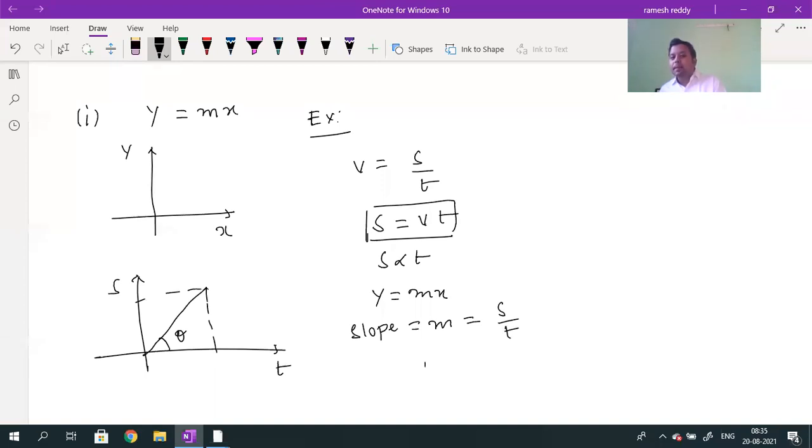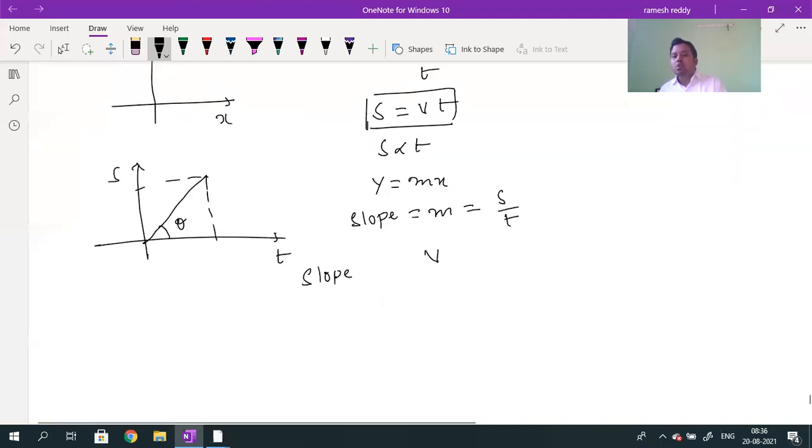Displacement by time is nothing but a velocity. So what is the slope of which graph? Slope of the displacement and time graph. If I plot the graph between displacement and time, what is the slope of the graph? It will give you velocity. And this is the point you should come to know.